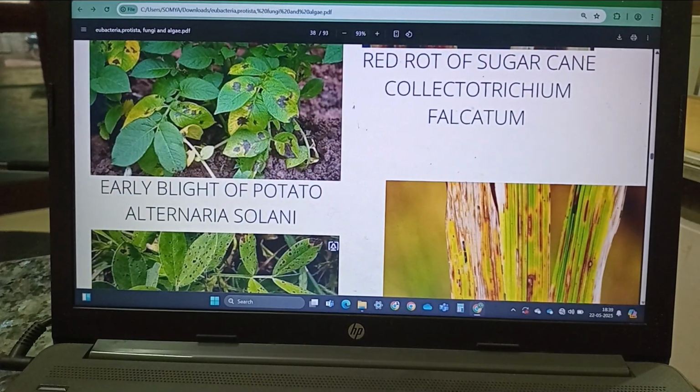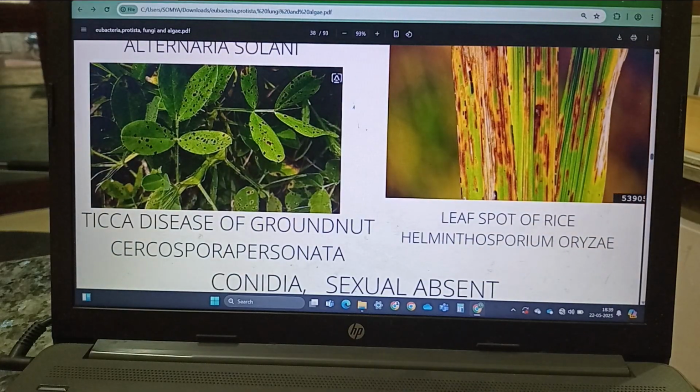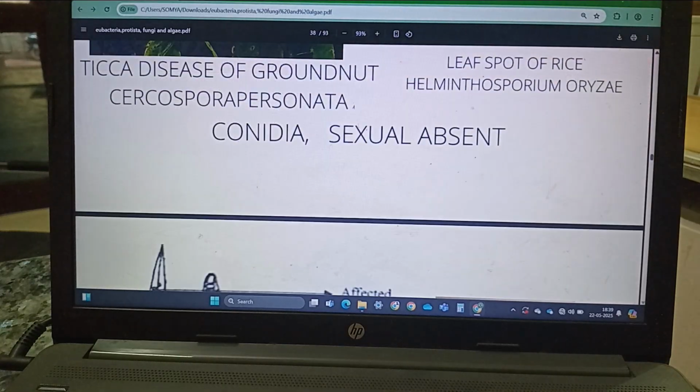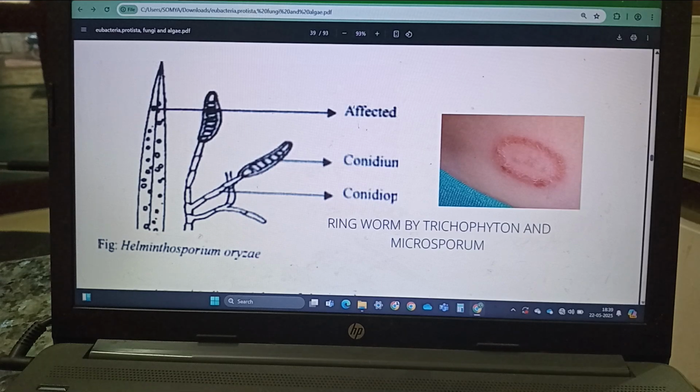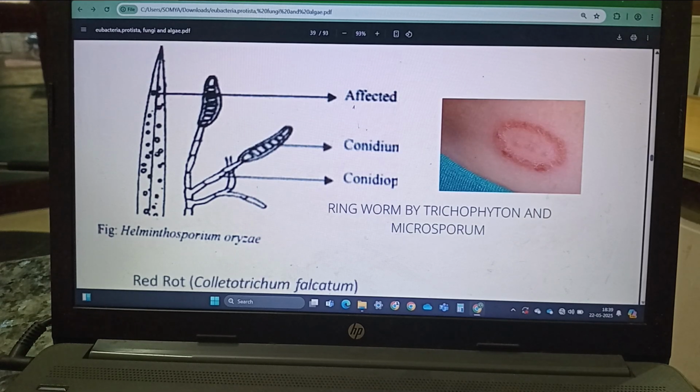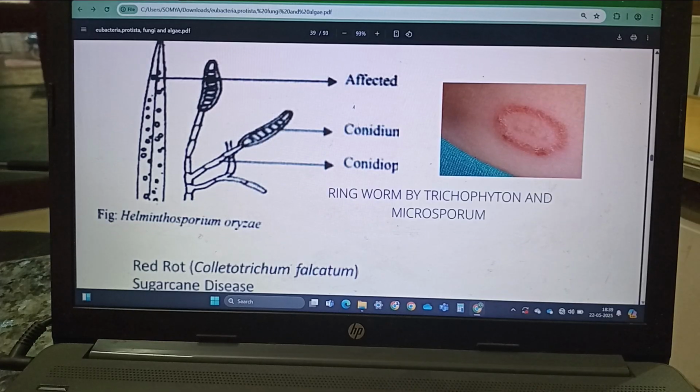The late blight of potato is caused by Phytophthora infestans. Then they cause other diseases of plants. Trichoderma is another name of a deuteromycete. The ringworm is caused by Trichophyton.